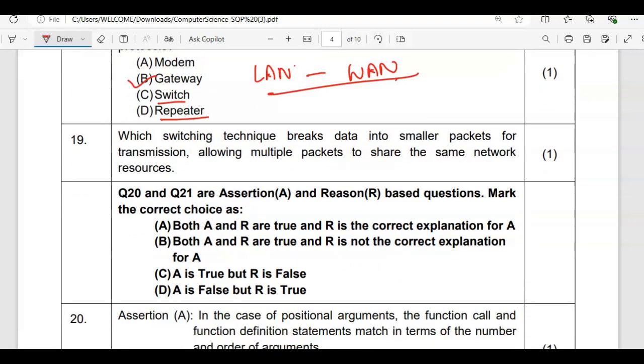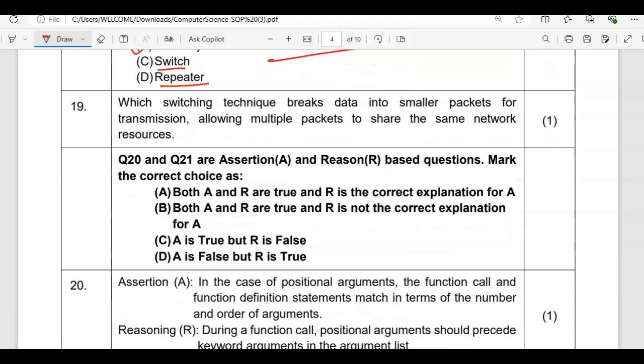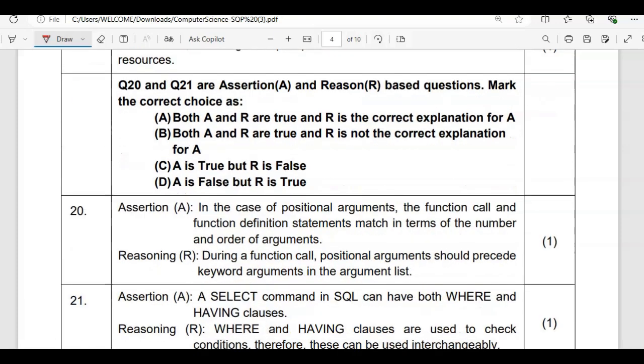Next is, which switching technique breaks data into smaller packets for transmission, allowing multiple packets to share the same network resources. Please check question number 20 and 21 are based on assertion and reason. These questions are coming compulsorily. So both these are the options. Now let us read the question first.